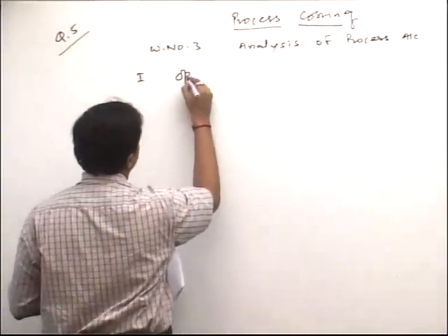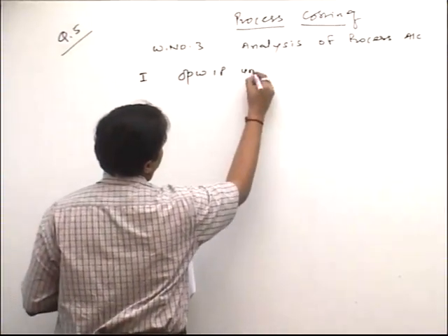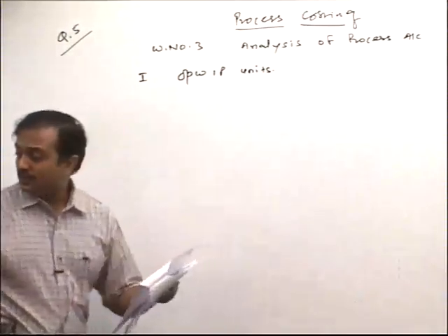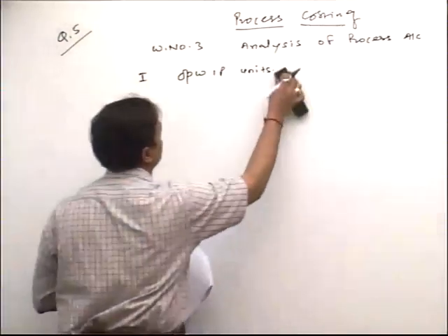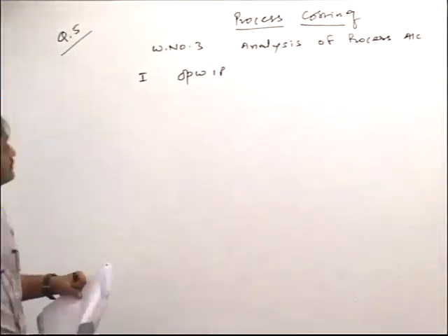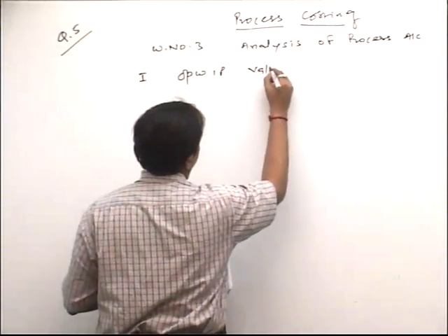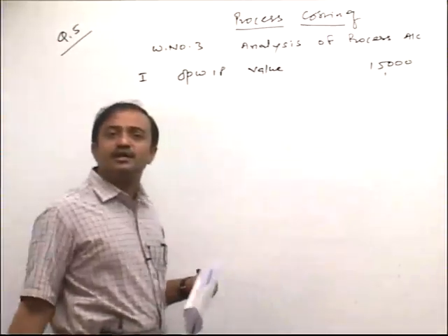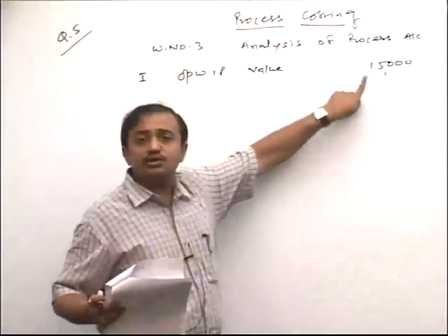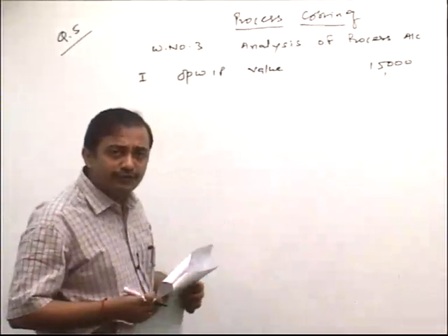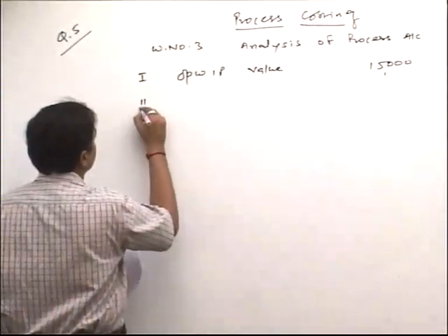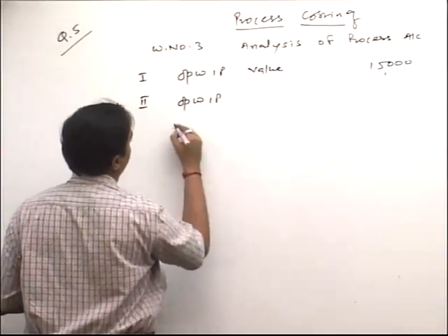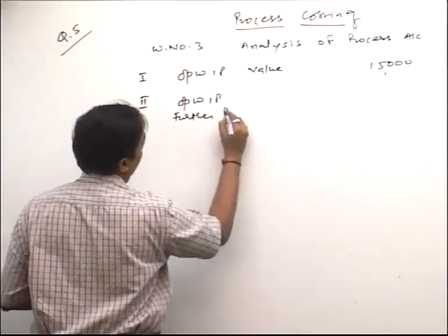First part. Opening WIP value friends. How much? 15,000. Friend, this 15,000 cost you already incurred in the last year. You carry forward to current year. Second, that is plus opening WIP further process.